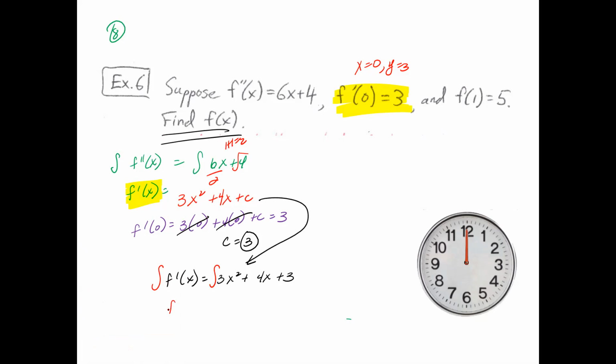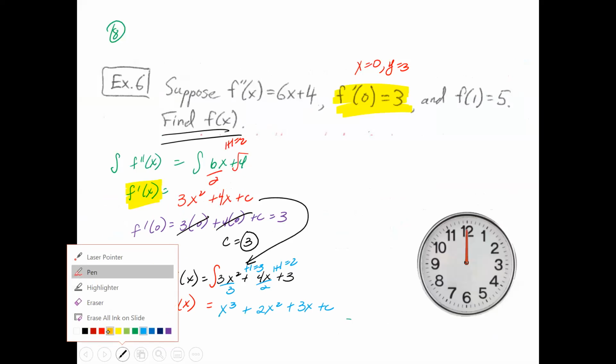The integral of f prime of x is just f of x. So the integral of 3x squared is just going to be x cubed. The integral of 4x is just going to be 2x squared. And the integral of 3 is just 3x plus c.